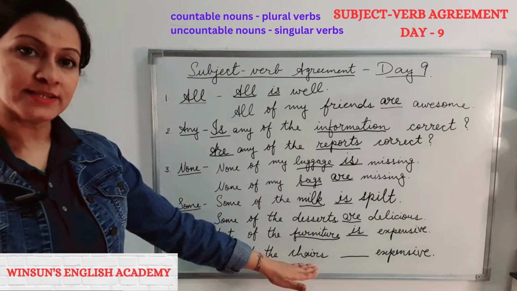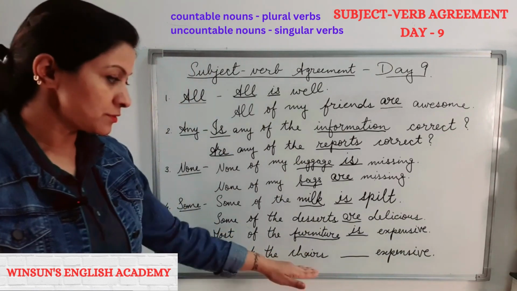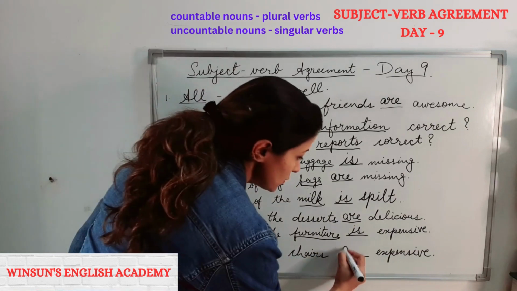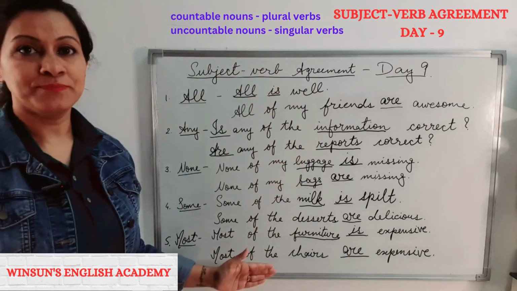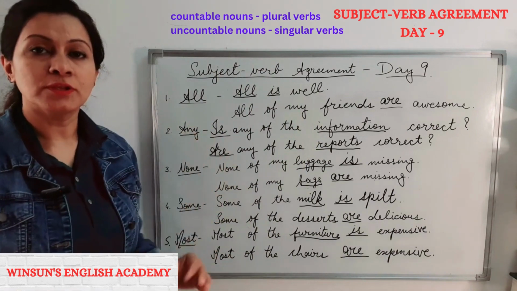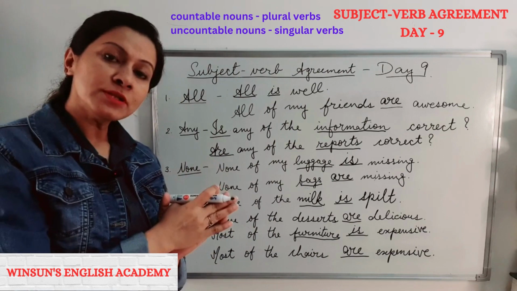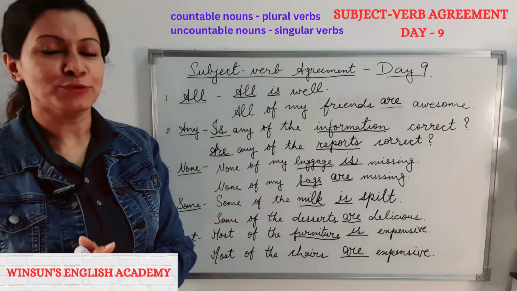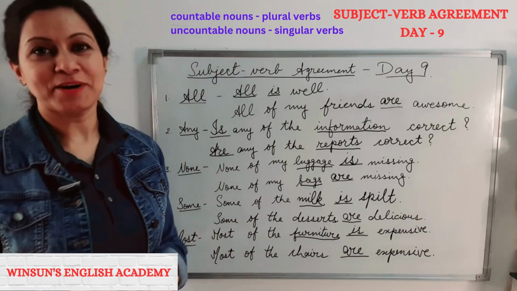Can we count chairs? Yes, of course. Which means it's a countable noun. So with countable nouns, we use a plural verb. It's that simple. Just remember the principle. With uncountable nouns, it's singular. With countable nouns, it's plural. That's it. Okay, now let's move on to the next part.